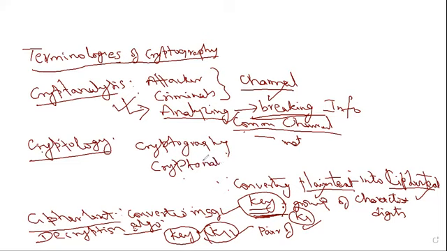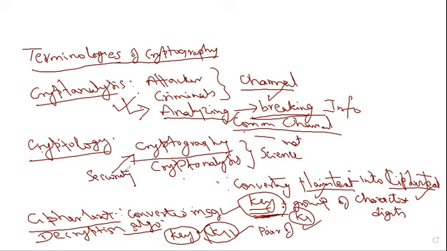Cryptanalysis, right? We know cryptography and cryptanalysis both are sciences, and both use mathematics. But cryptography is a science which is used for providing security. Generally, authorized participants use this technology.